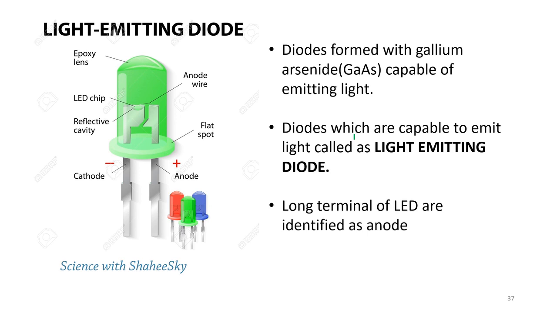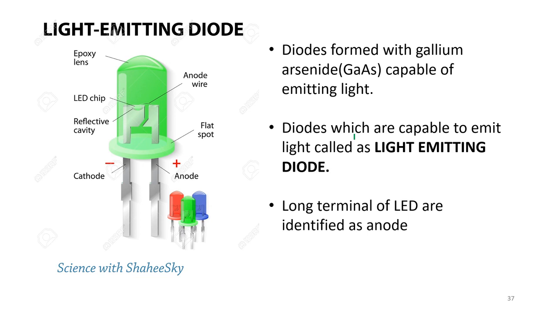Light emitting diodes are formed by the combination of gallium and arsenide. Gallium arsenide is the material which emits light, so the diodes which are able to emit light can be called light emitting diodes.